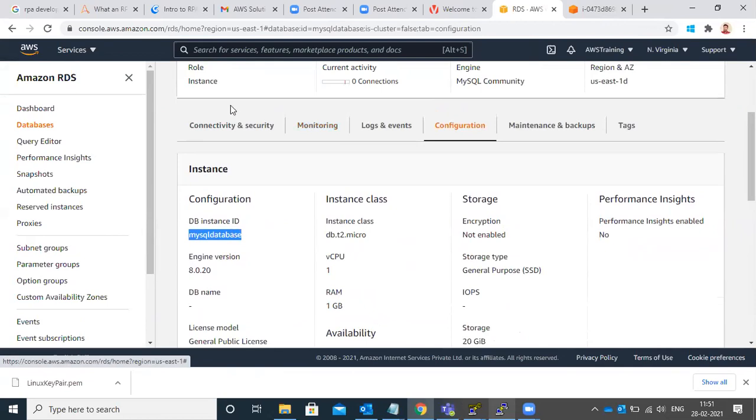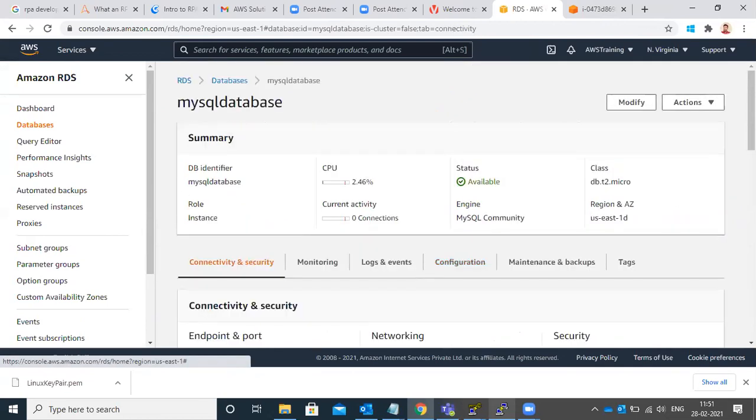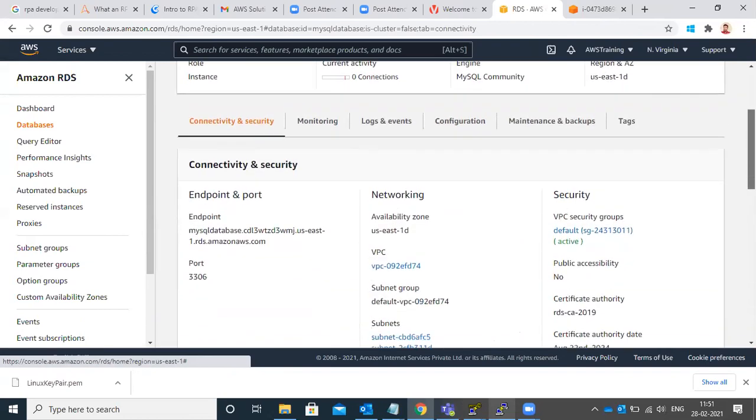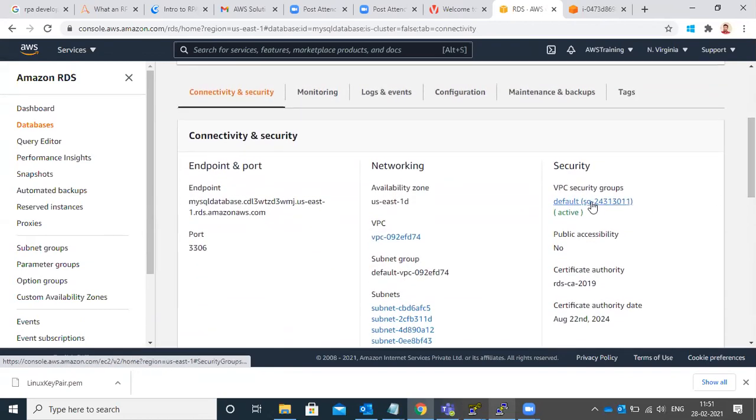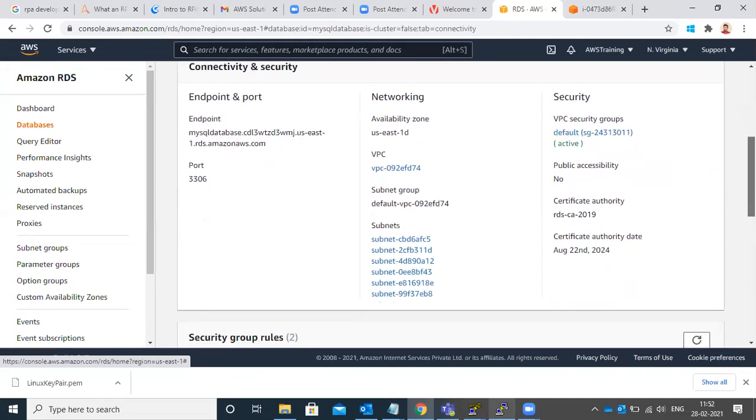I think the security group will come under connectivity and security. Scroll down here. Yeah, everything is active. MySQL is clear.